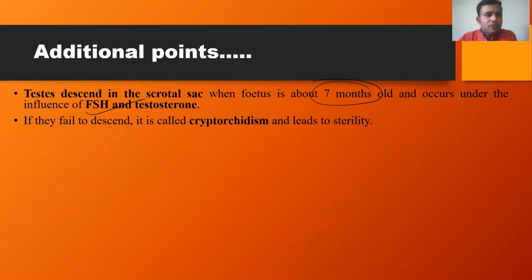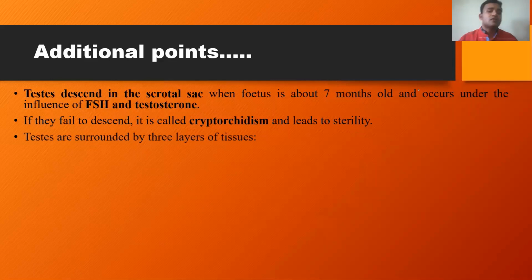Sometimes there is a failure of descending of testis into the scrotal sac. If they fail to descend, it is called cryptorchidism, and it leads to sterility. Because when the testis does not descend into the scrotum, it will remain within the body. And you know the body temperature is 37 degrees Celsius, which is unfavorable for the functioning of testes. When they descend into the scrotum, it helps to maintain the lower temperature so that the testis becomes functional. So when there is cryptorchidism, such a male individual becomes sterile because of this reason.